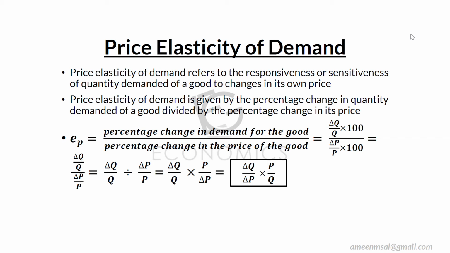For example, I'll give you an example. The price of 1 kilo of rice is rupees 5, and with rupees 5 we are buying 10 kilo of rice, for example, this month. The next month, the price of rice has risen to rupees 10. That is, last month it was rupees 5 per kilo. Now it is rupees 10 per kilo.